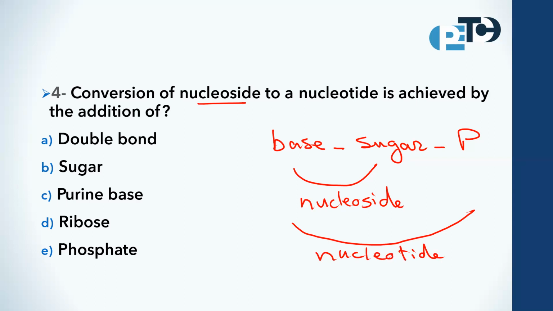So the difference between nucleoside and nucleotide is the phosphate. The addition of phosphate makes the conversion from nucleoside to nucleotide.